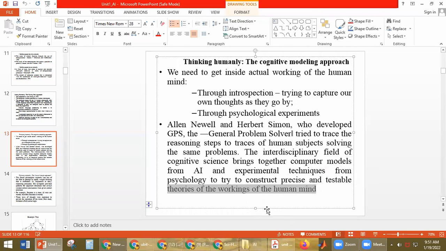The theory is constructed by using these two. It is the combination of computational models and the experiment techniques. By combining these two, the theories are developed, and those theories give the working behavior of the brain.